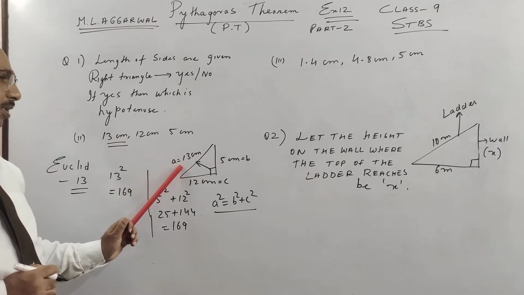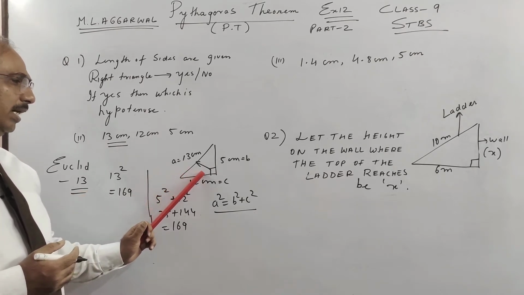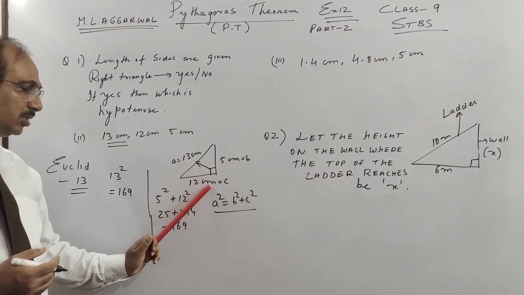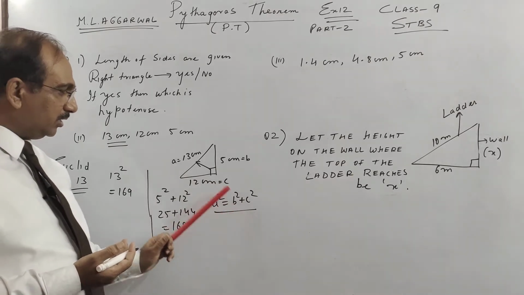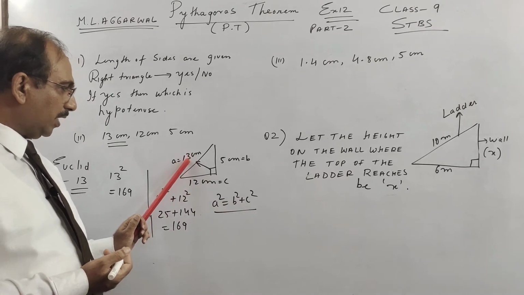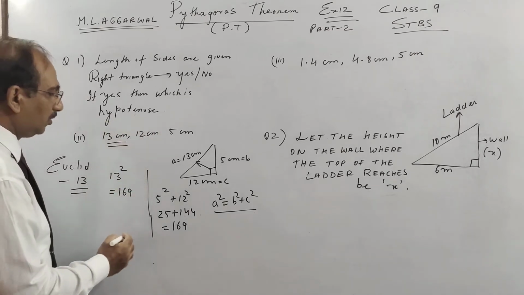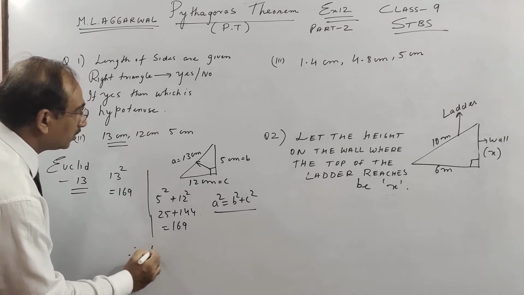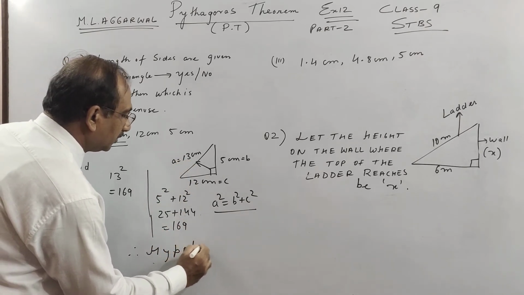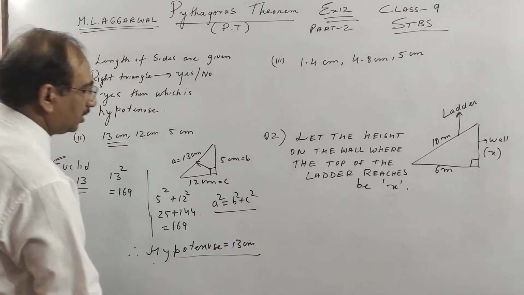The first thing we saw is Pythagoras theorem: in a right angle triangle, this is true. The converse is, if the square on this is equal to the sum of squares on the other two sides, then this triangle is a right angle triangle. Generally, the hypotenuse is your largest side, so the hypotenuse is equal to 13 centimeter.